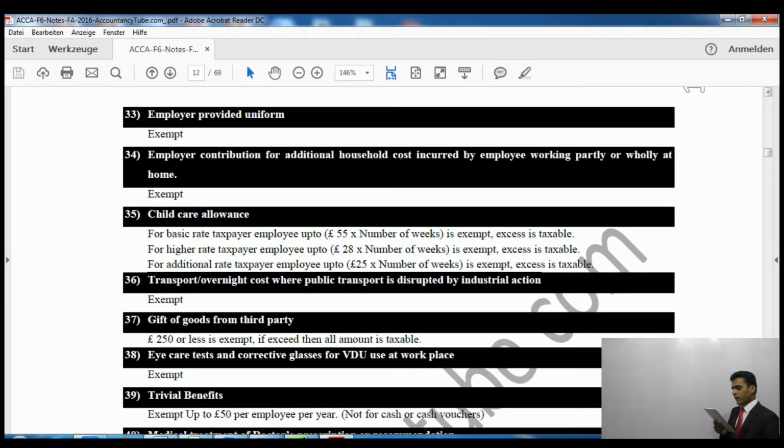Employer contributed for additional household cost by an employee working partly or wholly at home. Say for example my boss gives me some homework to do for accountancy, and if he contributes towards the expenses of electricity and heating, that is going to be exempt.